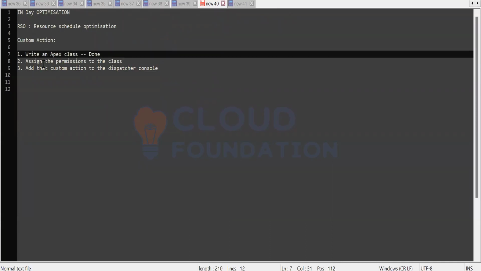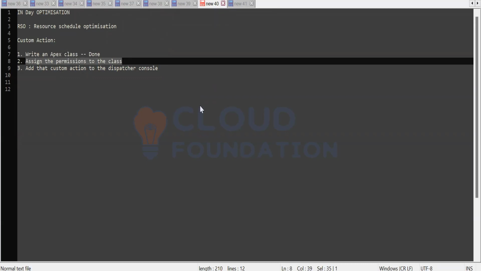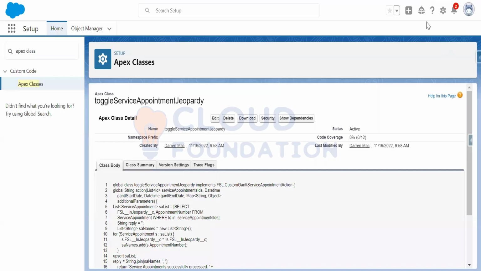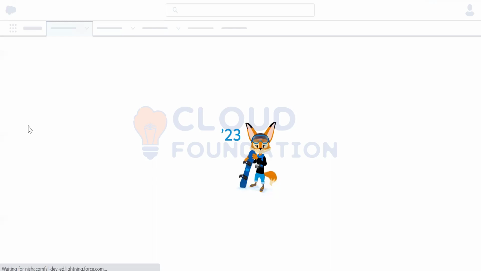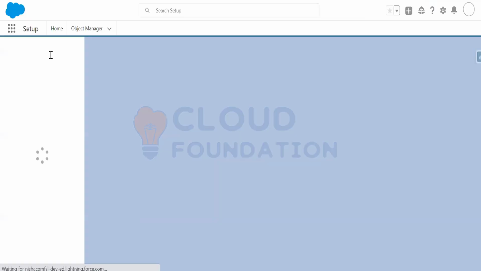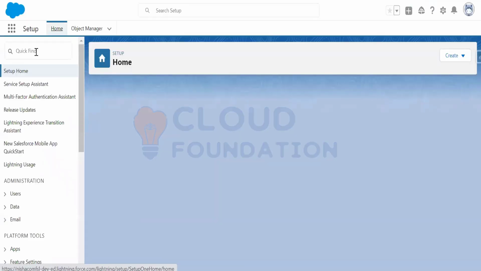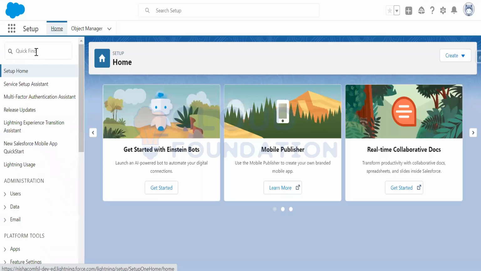Now the second step is to assign the permissions to the class. How to create the permissions? So what you need to do, I need to click on Setup, and in the Quick Find box, I need to go to the permission. Here custom permissions is there.